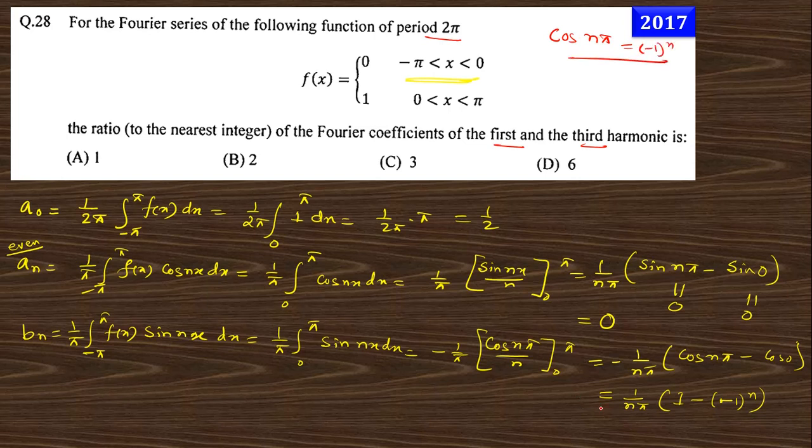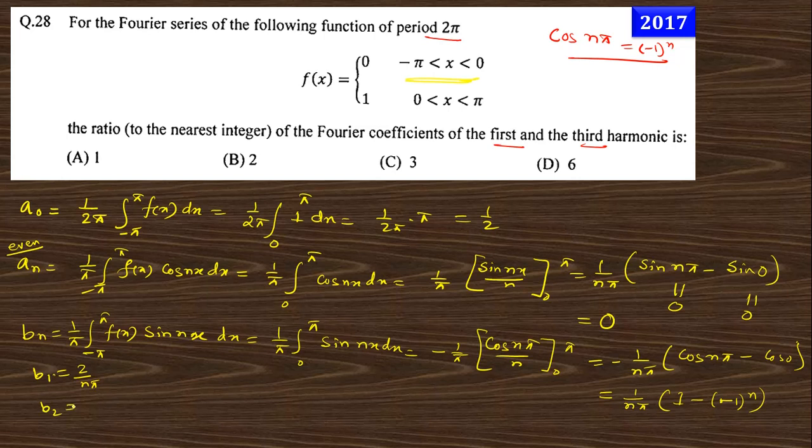So if we put the values, n must be an odd number. If we put n equals 1, b1 is 2 by n pi.